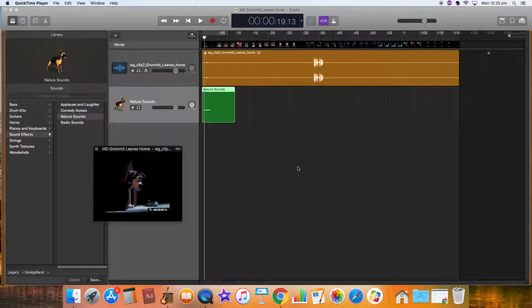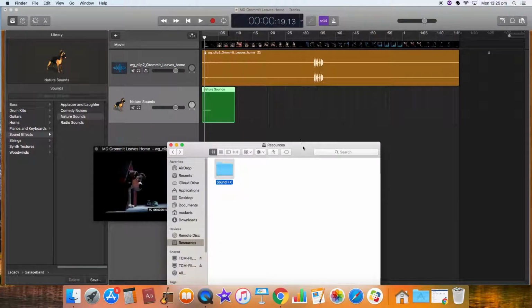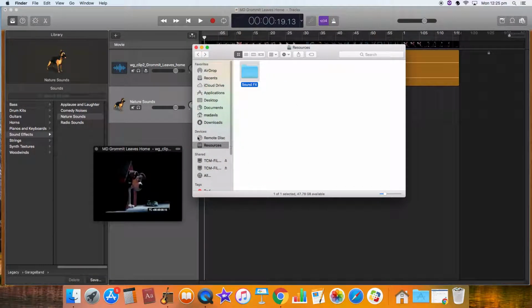Part 3, we're going to look at adding audio sound effects in, so loops and things that you might find on YouTube if you need to look for anything that you can't find in the library. I will say, however, that there are lots of sounds that we have available on our computers without needing to go to YouTube. So if I open up Finder for a starter and go to here, you'll see there's a resources folder on our devices.